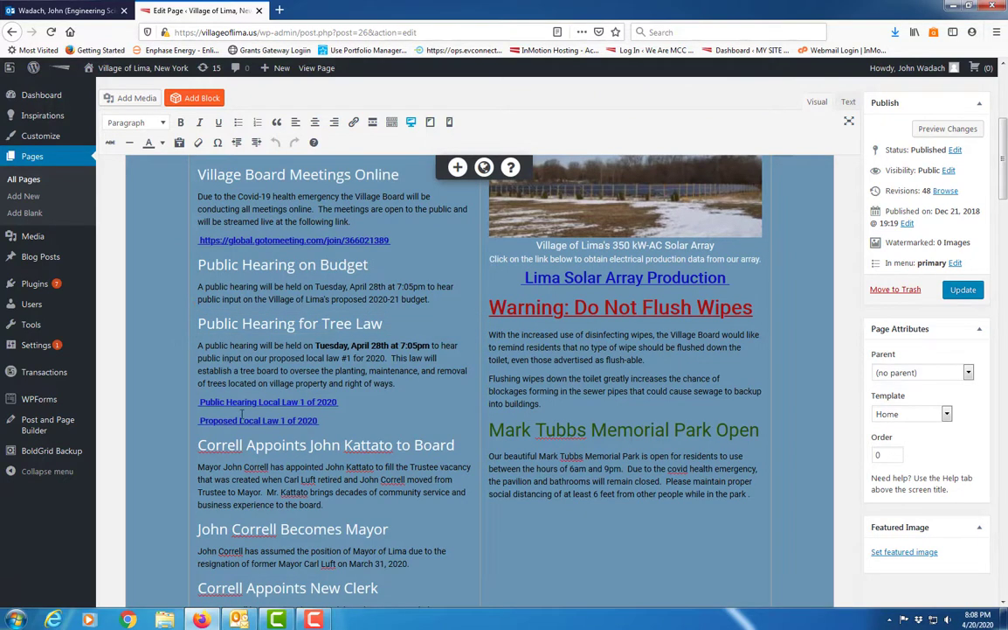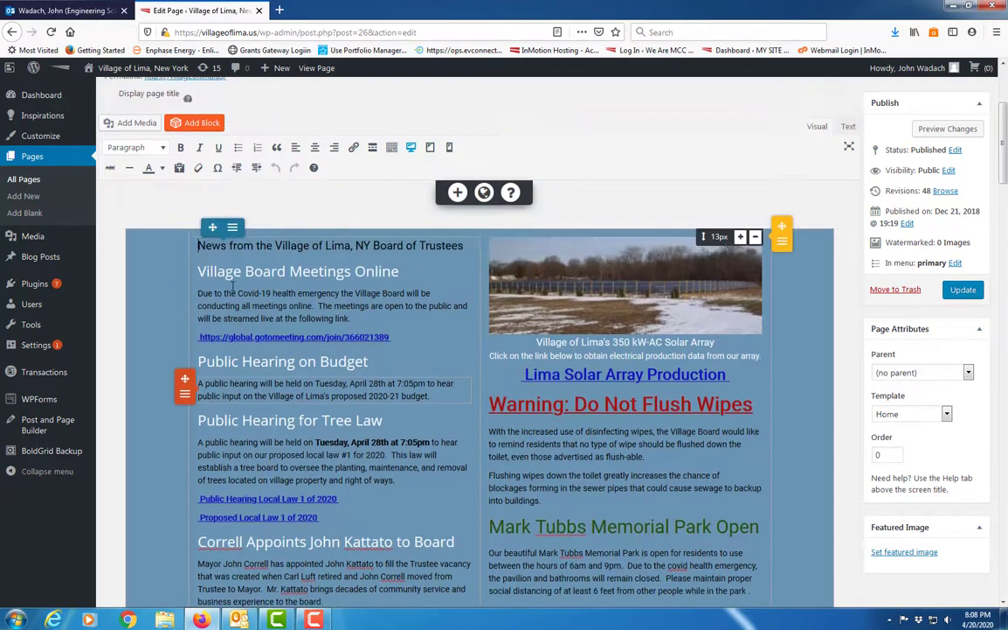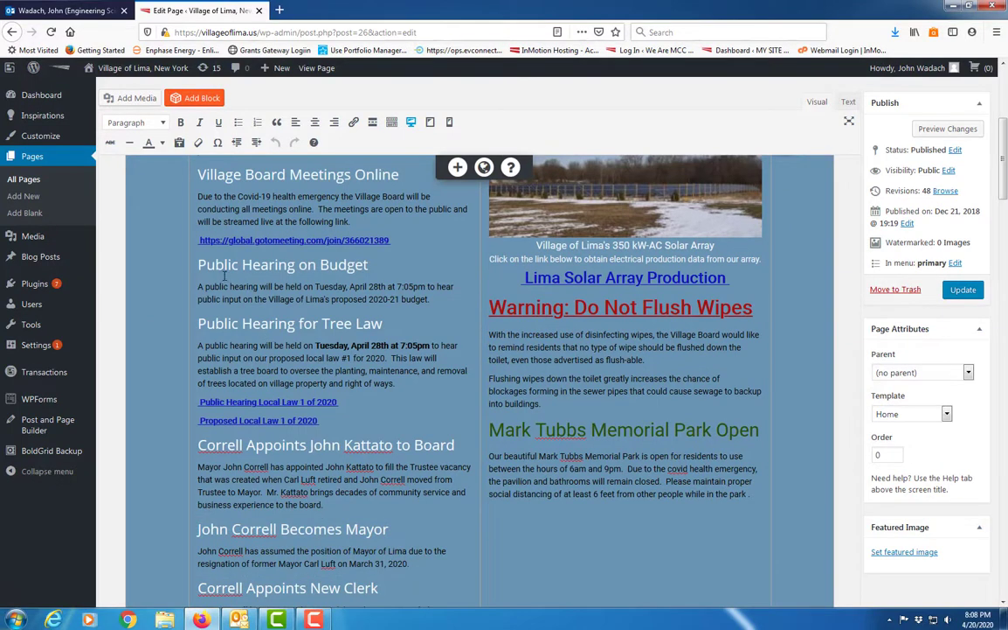All right, so let's say I want to put an announcement up here that says Lima is looking for a dog catcher. Now, the easiest thing whenever you have something, instead of starting from scratch, which you can do, what I usually do is just use existing formatting.